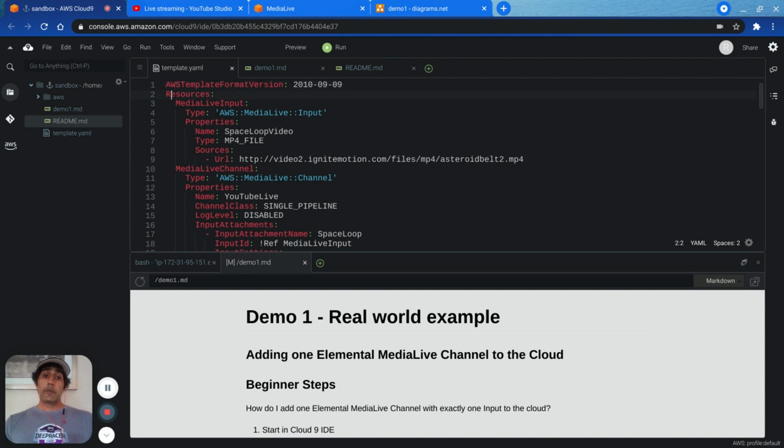Now let's go over the template code. It was up to me to decide what goes in my template, and it's up to you to decide what goes in yours. Here I have exactly two resources. On line 3, an input, and on line 10, a channel. I wrote a piece of code on line 18 that tells CloudFormation that the channel refers to the input, and I did so with a CloudFormation function named Ref. And that's what !Ref stands for. It stands for the reference function.